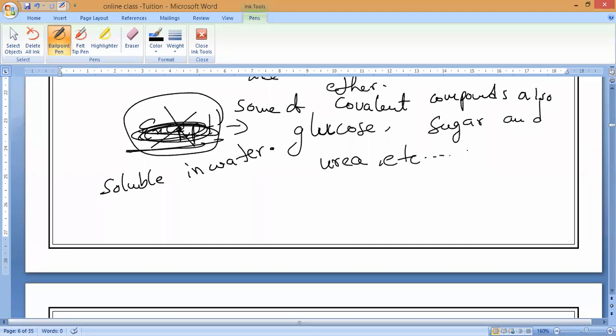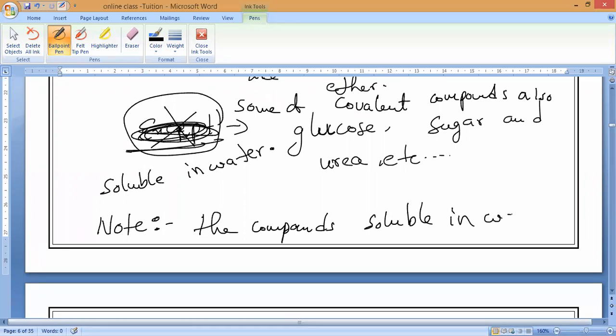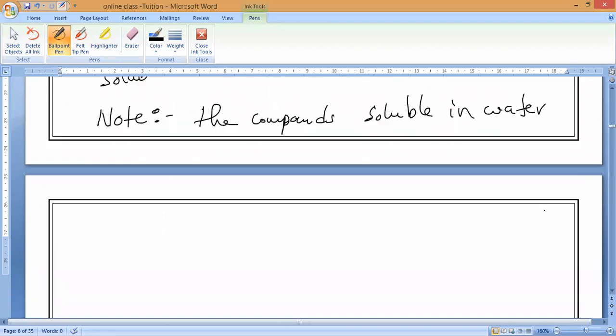Now remember this note: the compounds soluble in water are known as polar compounds.